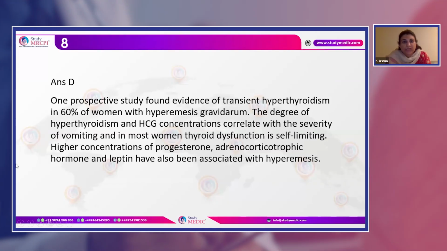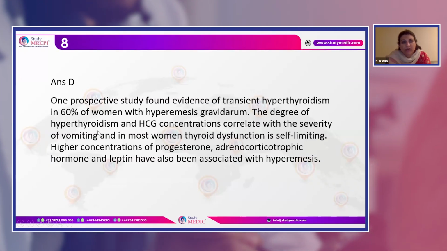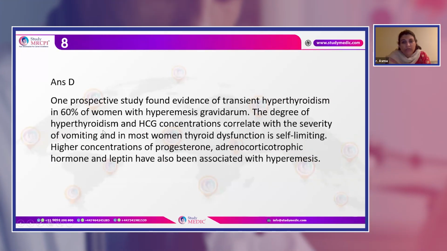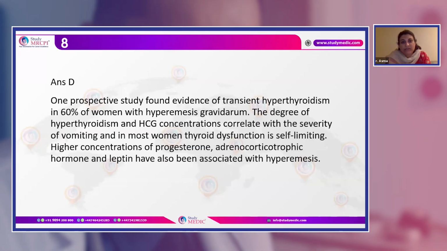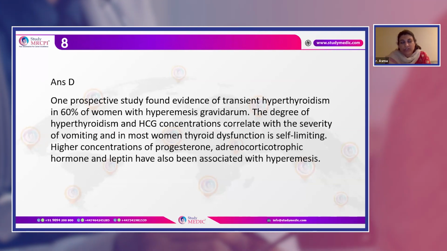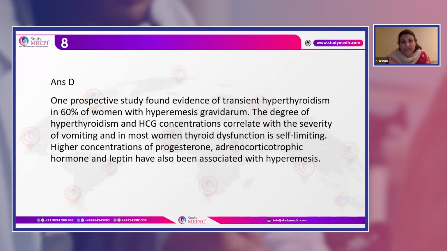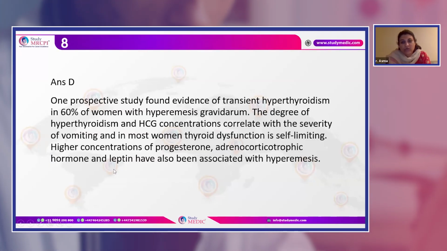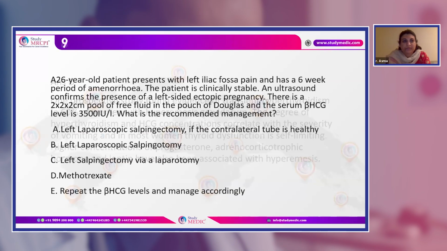In 60% of the women presenting with hyperemesis gravidarum, hyperthyroidism has been noticed. Why? Because HCG and TSH have a common beta subunit, with receptor connectivity. Because of this, an increased level of HCG causes hyperstimulation of the receptor site, causing increased T4 levels. High concentrations of progesterone, ACTH, and leptin are also associated with this phenomenon due to hyperemesis.